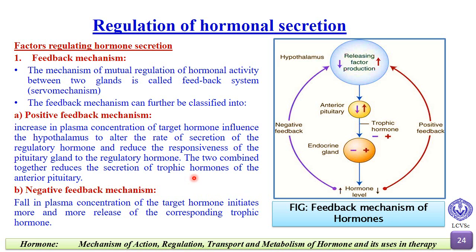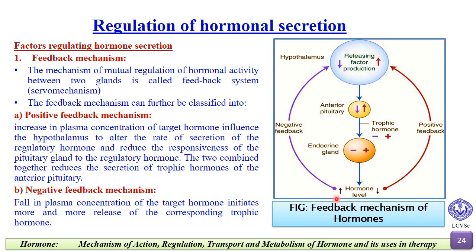We all know that hormones maintain homeostasis, so if some hormone is increased, it needs to decrease, and if a hormone level is decreased, then it needs to be increased. So, for example, in the positive feedback mechanism, if the hormone level decreases, a signal is sent to the hypothalamus that the hormone level is decreased. It then sends signals to the anterior pituitary to increase further production, and the anterior pituitary increases the production of the hormone, and thus the hormone level increases in the blood.